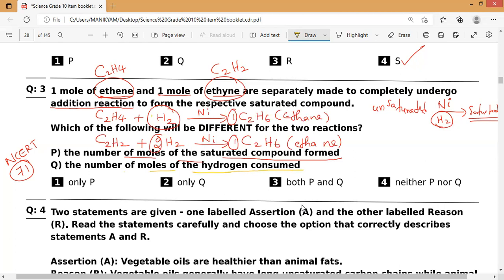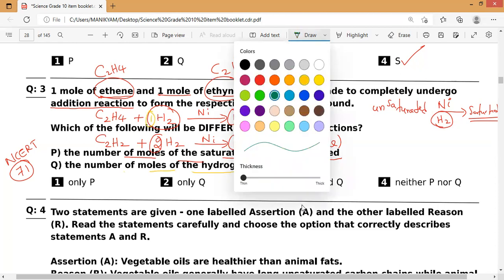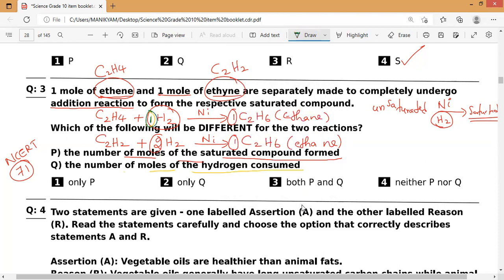Here 1 mole of hydrogen is consumed, and here it is consuming 2 moles. So that is the only difference. So what is the answer? P is not different, but Q alone is different. So only option 2 is the right answer. This much detailed explanation is needed. That is why we must have a complete idea of these entire equations.